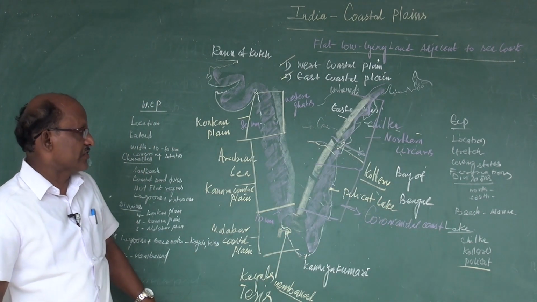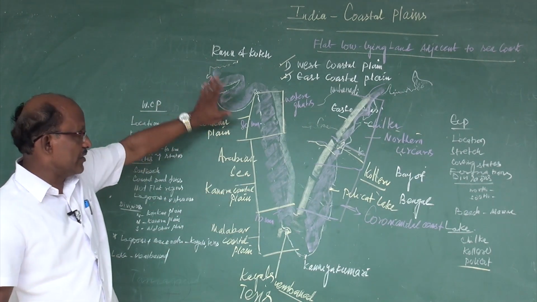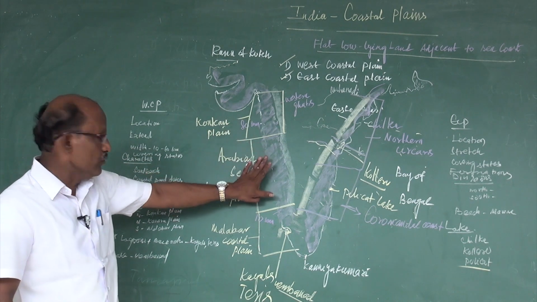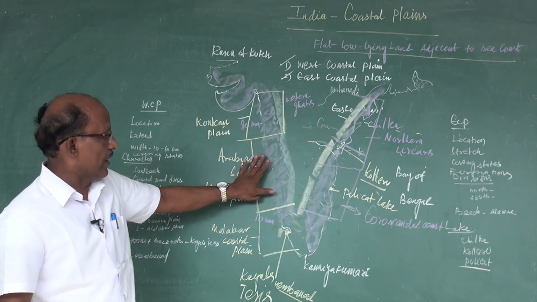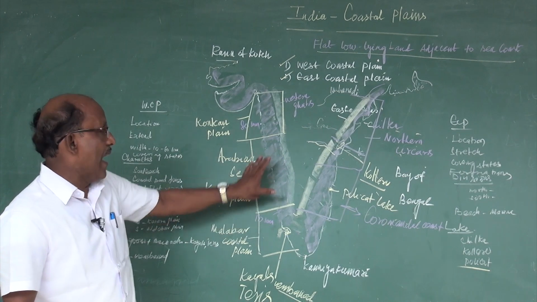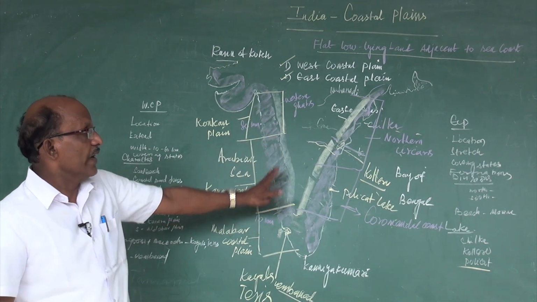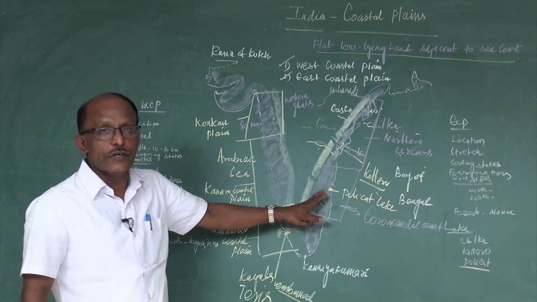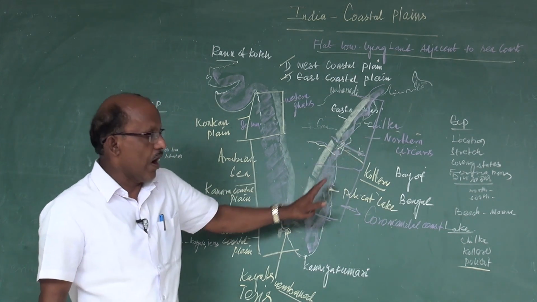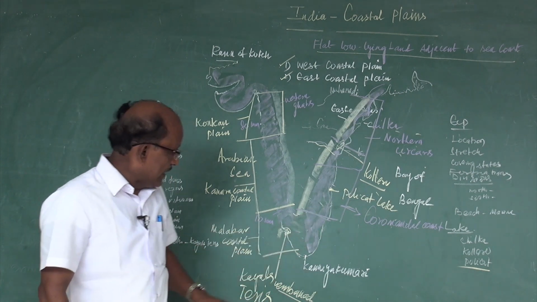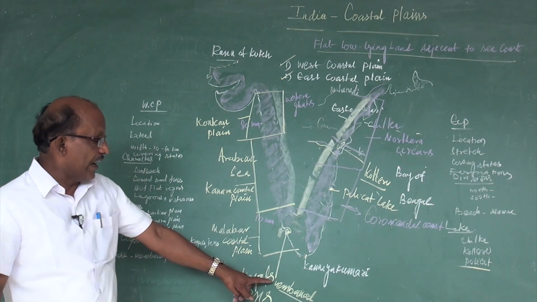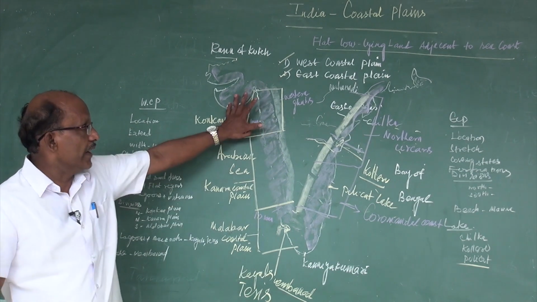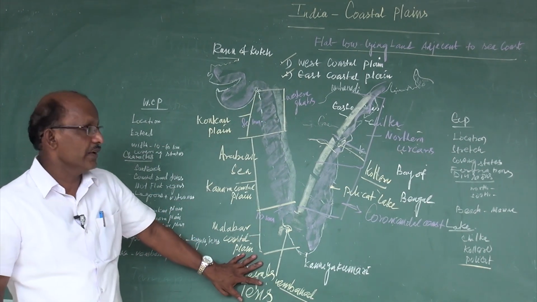The characters of the western coastal plain are sand beaches, sand dunes, lagoons and backwaters. Whereas in the eastern coastal plain, sand dunes and sand beaches are there. And Vembanad Lake is the largest saltwater lake found in the western coastal plain.